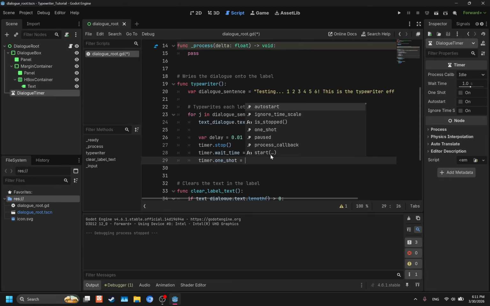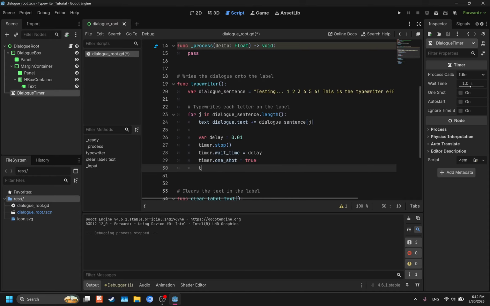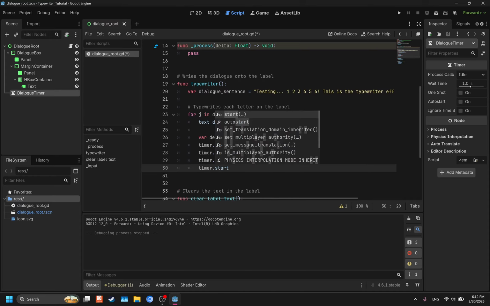timer.one_shot, set to true. So one shot basically states that the timer will stop after it's done. It's not going to restart. This is another kind of fail-safe thing. If we have it on false, then this timer will continue to go even after it's done iterating through this. We don't want that. And then finally, we're going to have the thing that says, hey, start the timer.